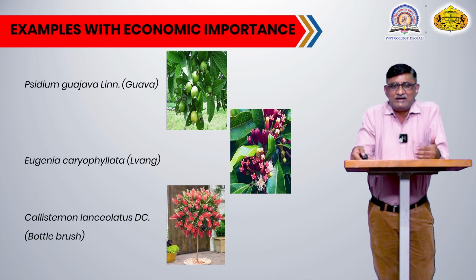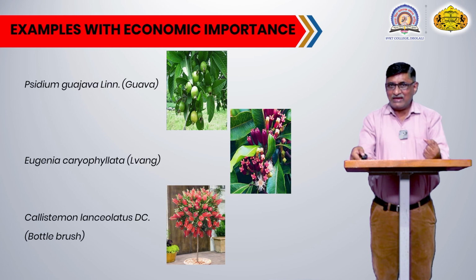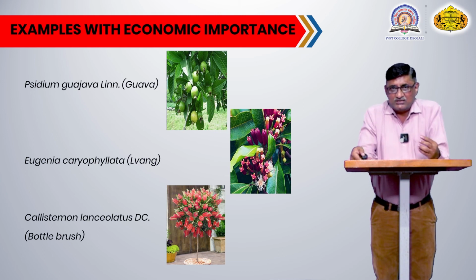The next plant is Eugenia caryophyllata. This is one of the spice plants, aromatic in nature, commonly called a clove plant, or in Marathi we can identify it as a lavang plant. The dried flower buds give us clove, and that clove is rich in aromatic oil, and also can be one of the ingredients of the spice, and it has a lot of uses.